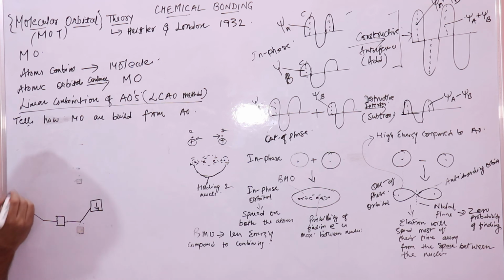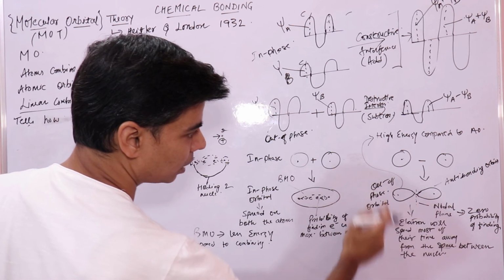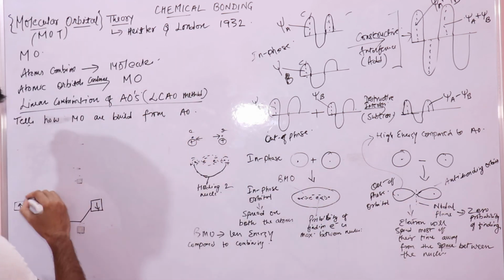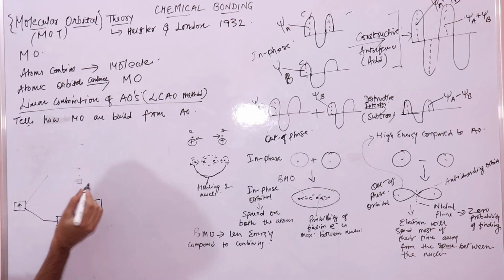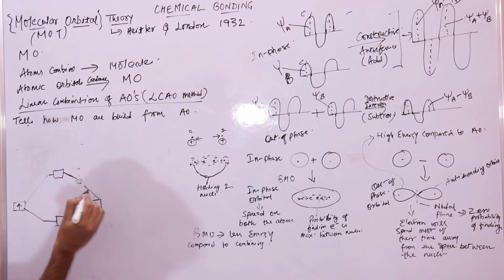And when these two atomic orbitals combine out of phase, they will form an anti-bonding molecular orbital that has a higher energy.